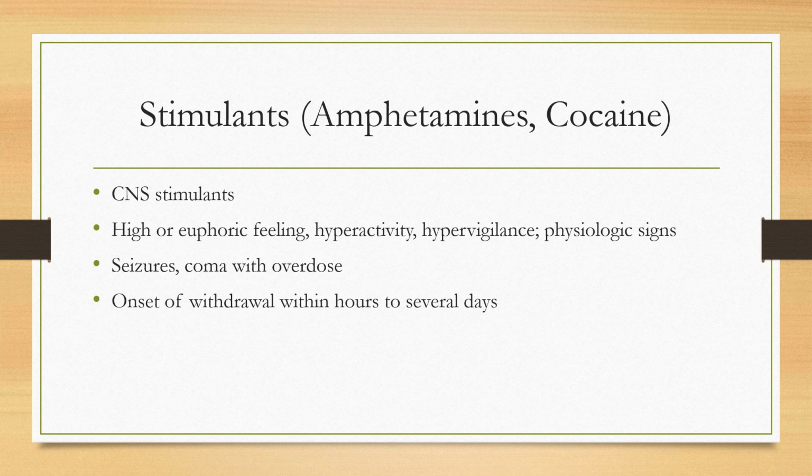Intoxication happens rapidly. Feeling high or euphoric, hyperactivity, hypervigilance, talkativeness, anxiety, grandiosity, hallucinations, anger, fighting, and impaired judgment. Physiologic symptoms include tachycardia, elevated blood pressure, dilated pupils, perspiration, chills, nausea, chest pain, confusion, and cardiac dysrhythmias. Overdose can cause seizures and coma. Death is rare.